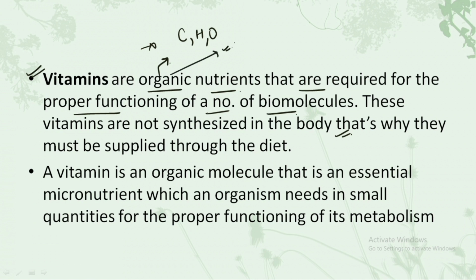So vitamins are the organic nutrients that are required for the proper functioning of a number of biomolecules. These vitamins are not synthesized in the body. That's why they must be supplied through the diet. Our body cannot synthesize vitamins. That is the reason why they need to be supplied through the diet. A vitamin is an organic molecule that is an essential micronutrient which an organism needs in small quantities for the proper functioning of the metabolism. So just as we have studied, this is written here in summarized form.